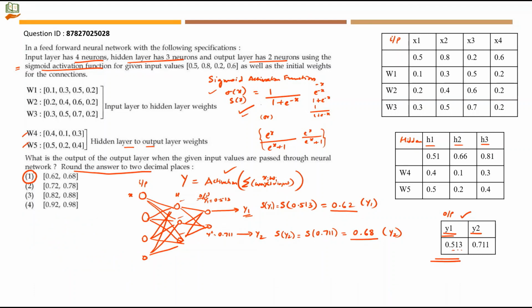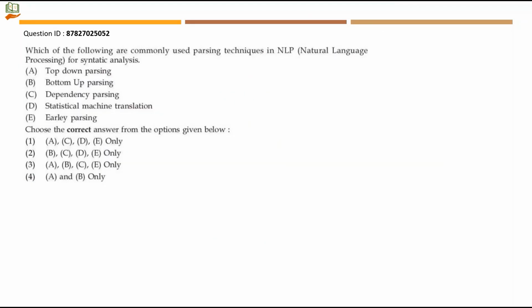Next question. Which of the following are commonly used parsing techniques in NLP, natural language processing, for syntactic analysis? So what are the parsing techniques in NLP? We have top down, Earley style parsing. Then we have bottom up, left corner parsing. So here option A, top down parsing, can be taken. Then bottom up parsing can also be taken. So Earley style parsing is also a technique. Since we find the name similar, we will also include option E.